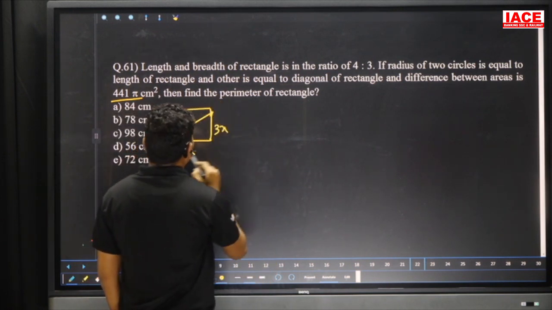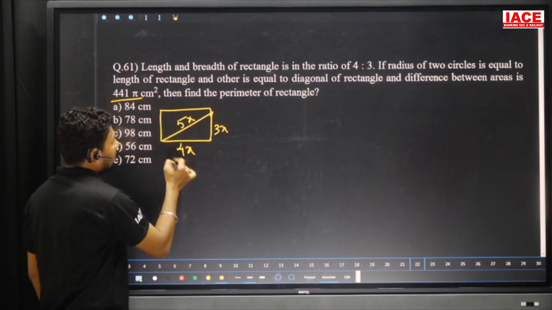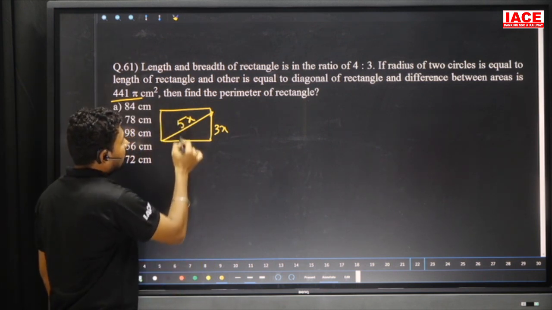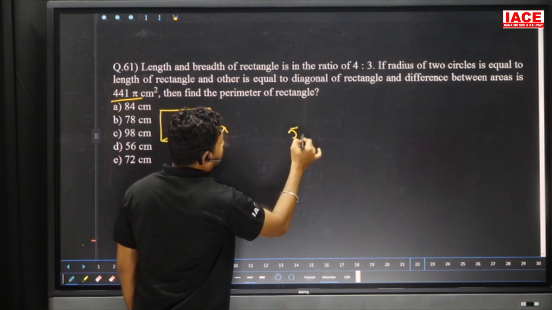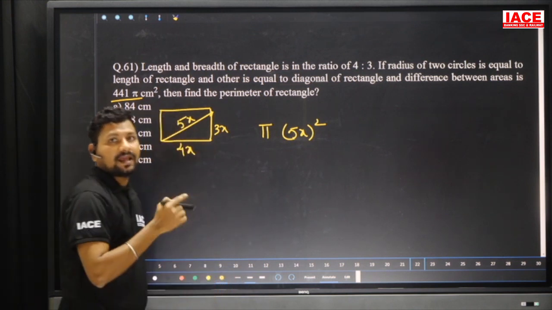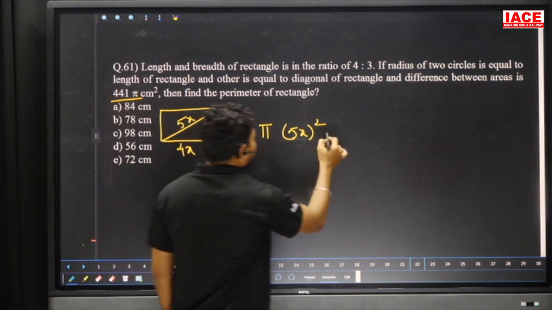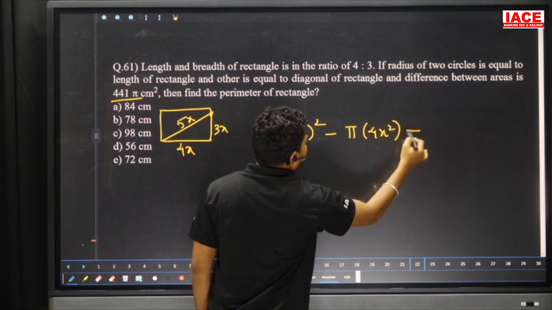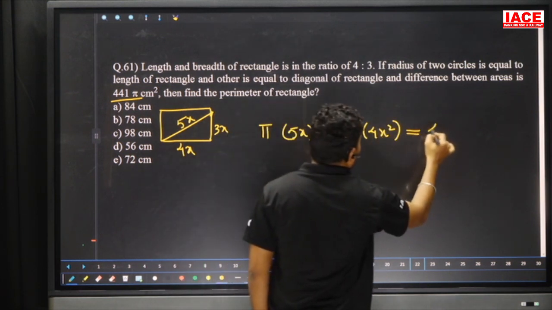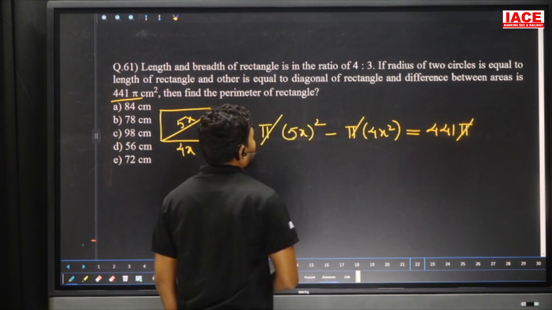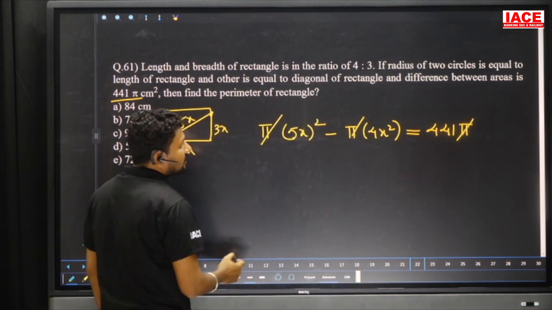The length of the rectangle is 4x, and the diagonal of the rectangle is 5x. These behave like radii, so here it is pi r square with 5x. The first circle area is pi r square, minus the second circle, also pi times 4x square, which is equal to 441 pi, and here the pi will be cancelled. Without confusion, we can cancel the values.